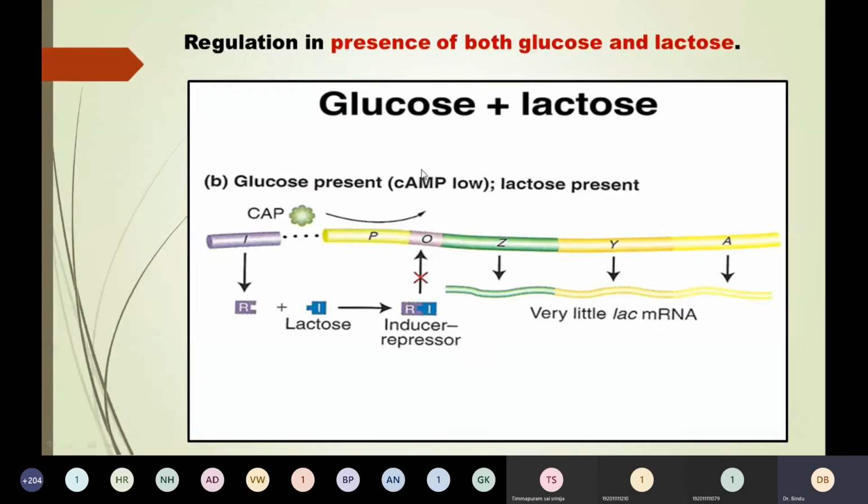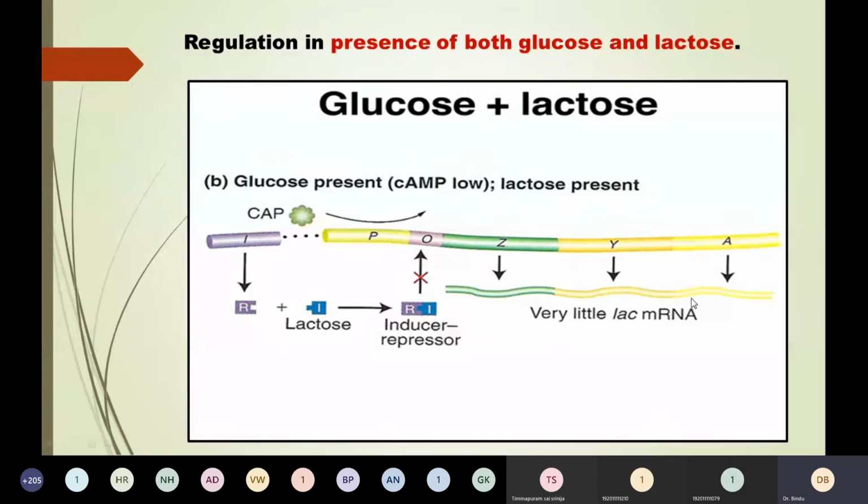So because of the presence of glucose, the cap site remains empty, and because of the presence of lactose, the repressor protein is not bound to the operator, because lactose is an inducer which will inhibit the binding of repressor to the operator site. So what happens because of these two? RNAP cannot bind effectively to the promoter site to initiate transcription. As a result, the structural gene is expressed very minimally, at basal level. That is why very little mRNA is formed, and very little gene expression takes place.